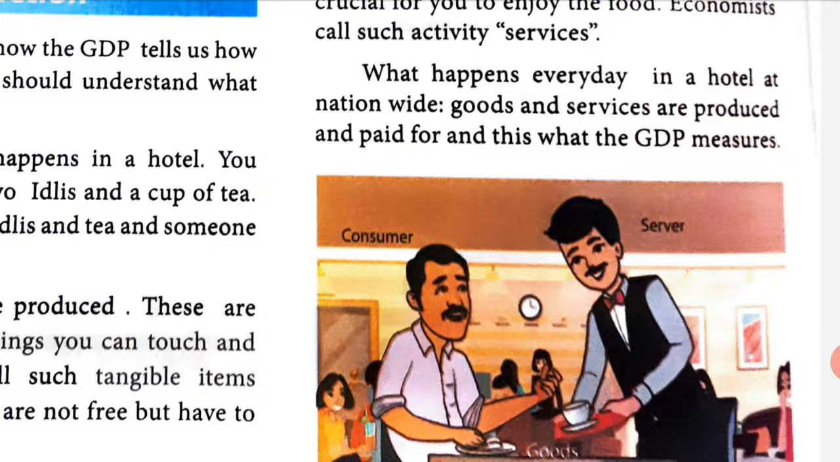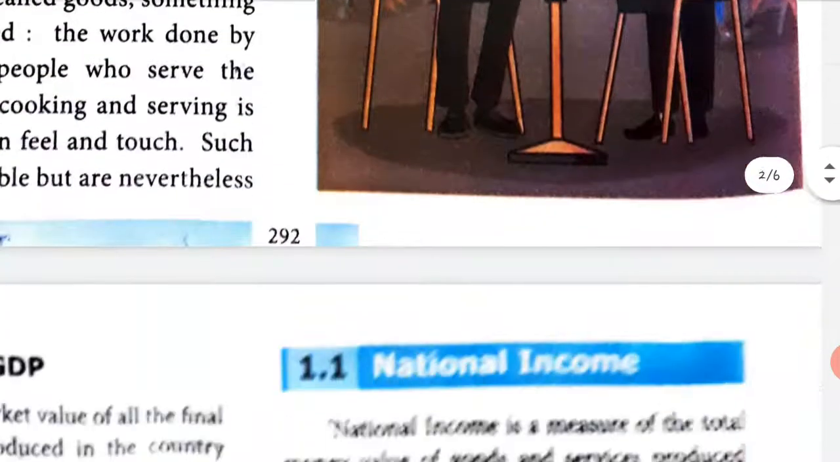So what does GDP measure? Gross domestic product, what does it measure? It measures goods and services that are produced and how much you need to pay for it. That's the first part of it.